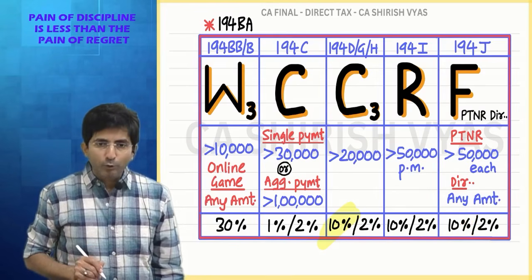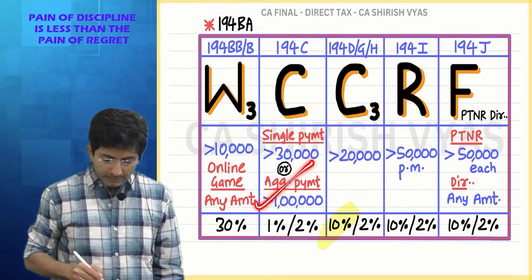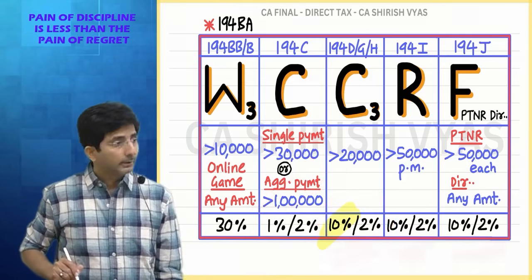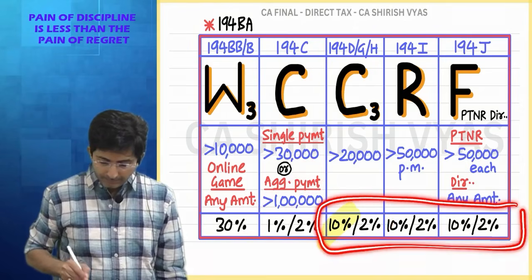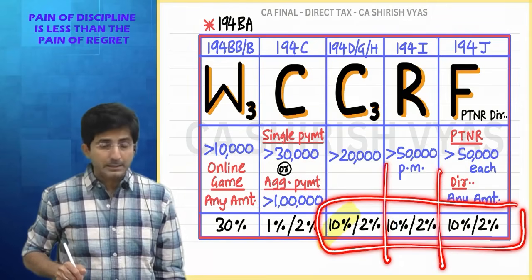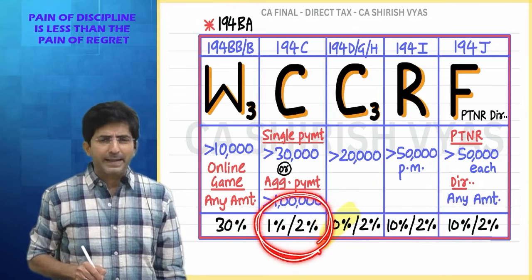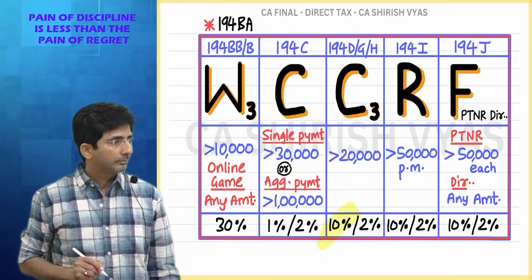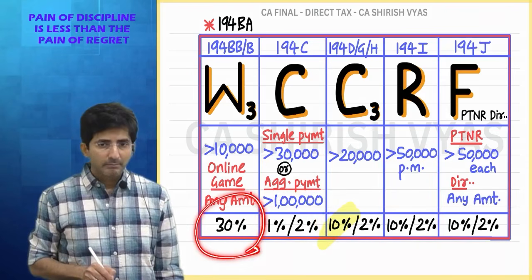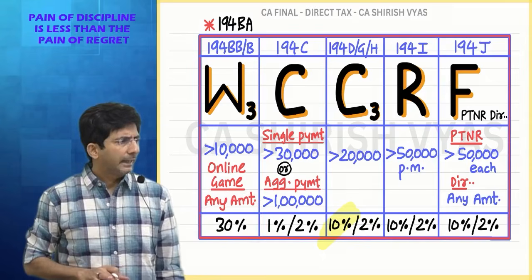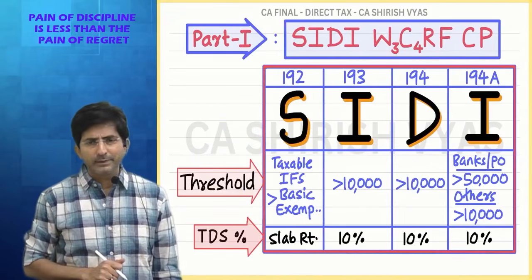You know one good thing to remember? See here, 1/2. After that it is like 1/2 only, but 10, 10, 10, 10. This has repeatedly come, 10/2, 10/2, 10/2. And this was also somewhat similar, but not 10/2, 1/2. And 1 plus 2 is 3. Just make a connection so that you can remember, na? And on the previous page it was all 10% only.